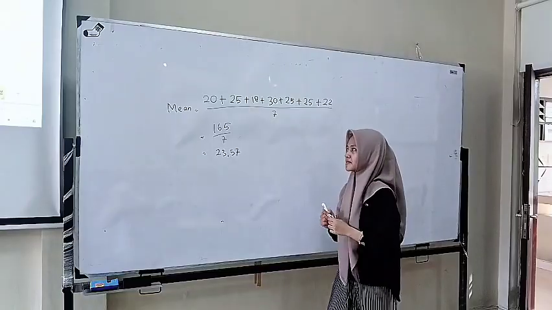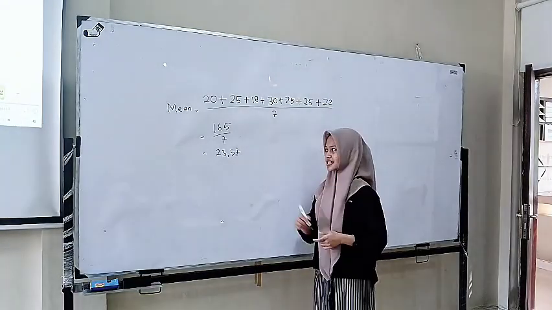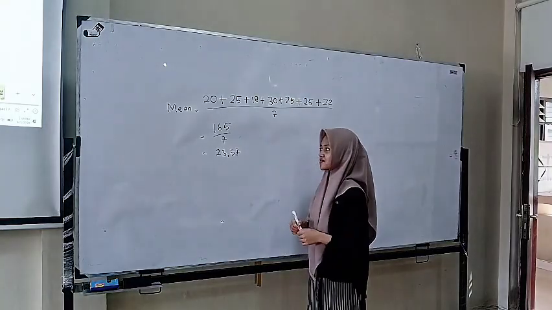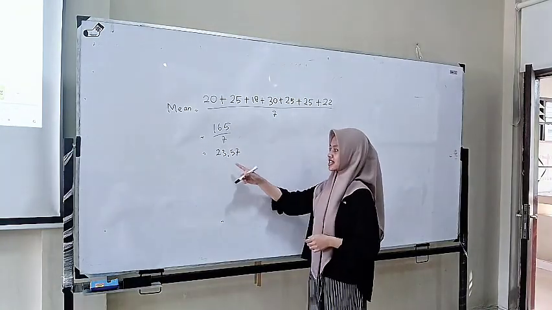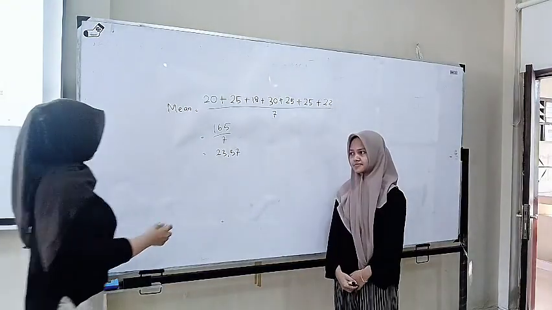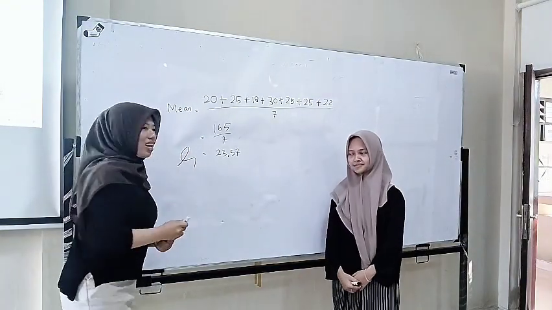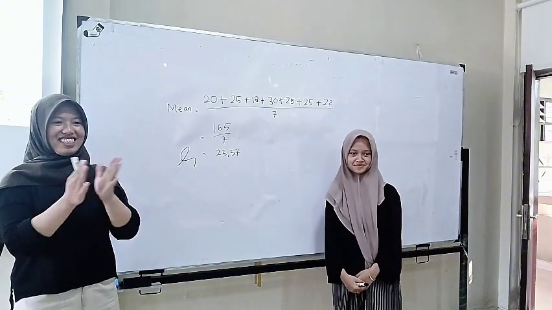Okay, Amal. Sum of values over number of values is 165 over 7, which is 23.57. And the answer is correct. Give applause to Amalia. Next, Farhan.